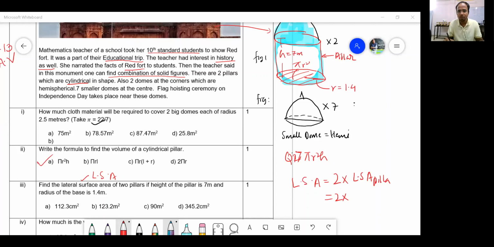4 pi RH, are you sure? 2 into 2 pi RH. Yes, this is 2 pi RH. 2 into 2 pi RH, that is nothing but 4 pi RH. So my dear student, what is 4 pi RH?